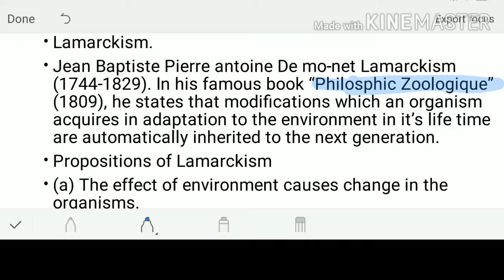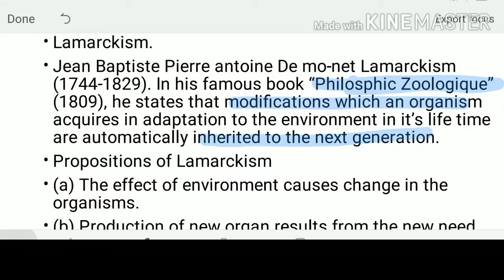In Philosophie Zoologique he states that the modifications which an organism acquires in adaptation to the environment in its lifetime are automatically inherited by the next generation. I repeat, or just concluding, his theory says that the modification of the organism is inherited by the next generation.